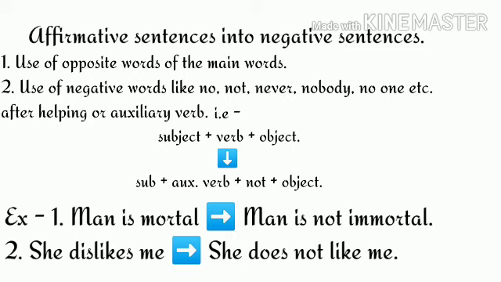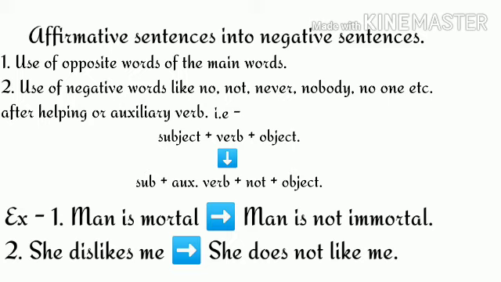Now to transform this sentence into a negative sentence, we have to use a negative word after the auxiliary verb is and an opposite word for mortal. So the sentence can be converted into a negative sentence as man is not immortal. You can see here we used the negative word not after the auxiliary verb is and also the opposite of mortal in the sentence. So the sentence we get is man is not immortal. Here you can see the meaning of the sentence is the same.